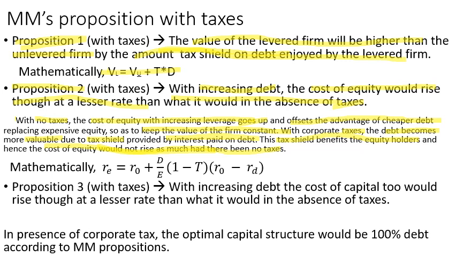Proposition 3. With increasing debt, the cost of capital too would rise, though at a lesser rate than what it would in the absence of tax. Same thing as the previous one, but here it is the overall cost of capital. In presence of corporate tax, the optimal capital structure is 100% debt.